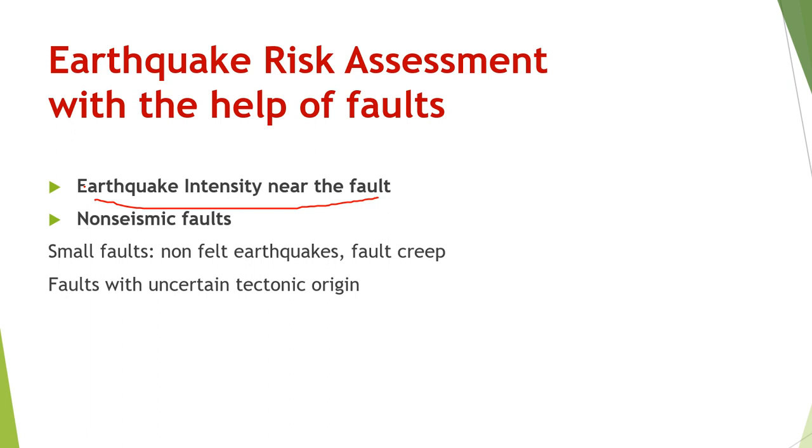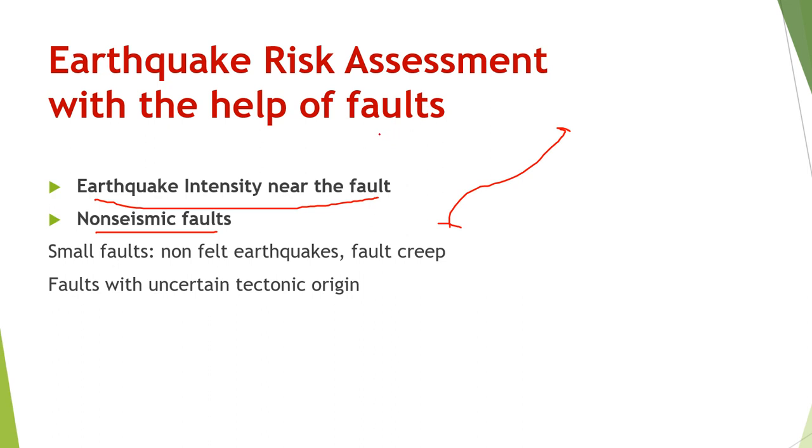And then there are some non-seismic faults. Non-seismic faults are those faults that are just produced because of some geological event, but they do not have any recorded seismic activity. Maybe there is a fault like that, but there is no actual seismic activity associated with it in the past 500 years or 1000 years or 10,000 years.